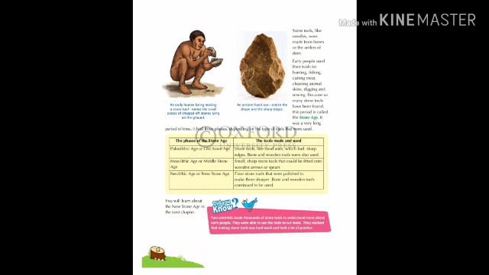Now we are going to look at the details of the art. In several parts of the world, drawings and paintings have been found on the walls of caves. These mainly show animals, though some show people as well. The colors are still quite bright.